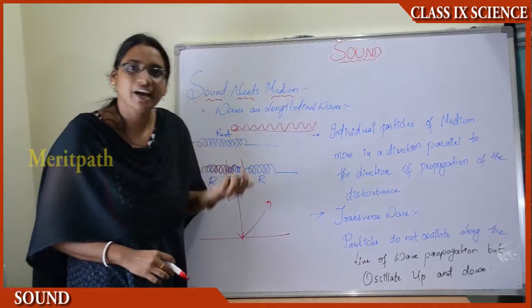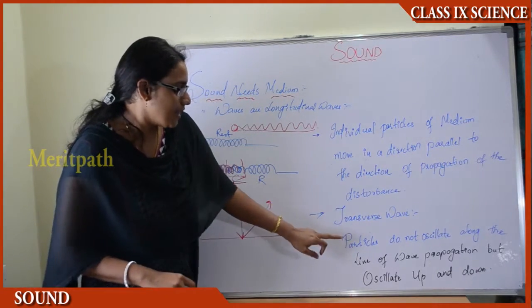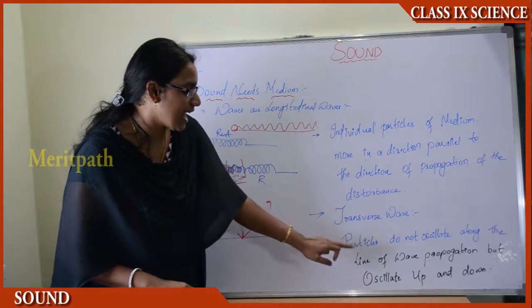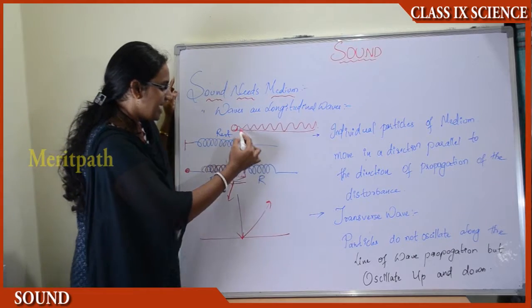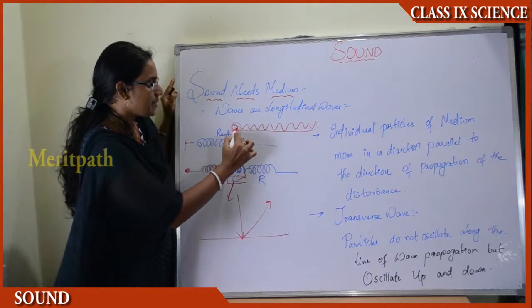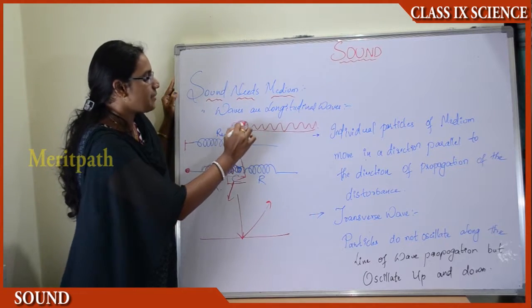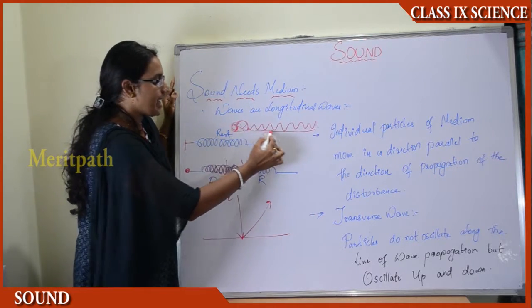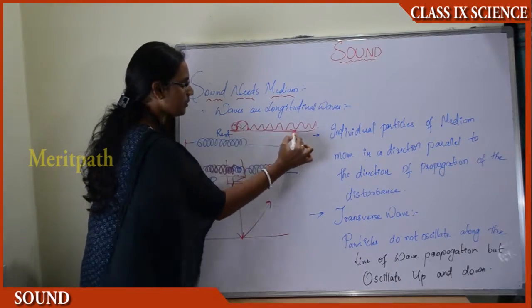And there is another type of waves that are known as transverse waves. That is, the particles do not oscillate along the line of wave propagation. That means here the particles are disturbing the rested particles beside them and they are attaining the same displacement in the same direction, that is through the line of propagation, that is the straight line propagation, right?